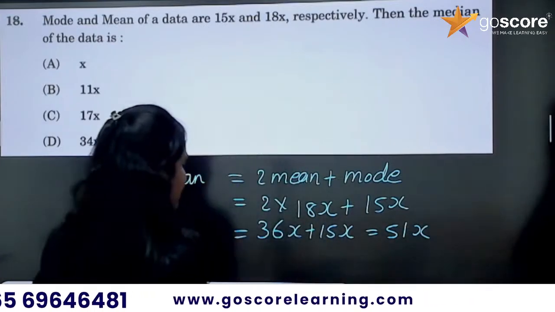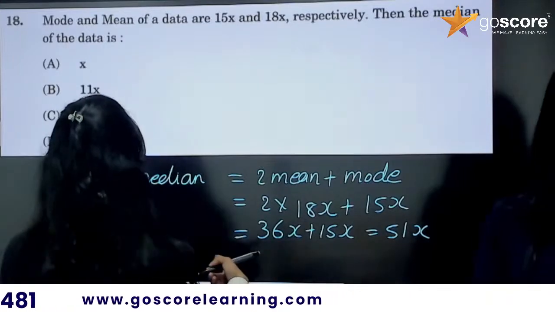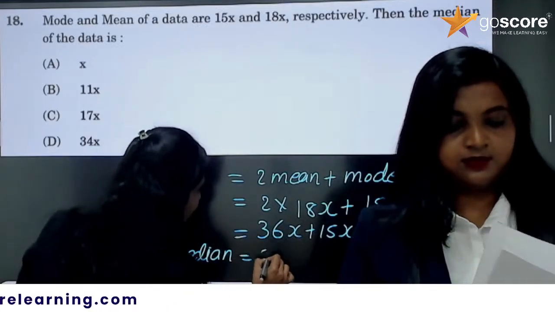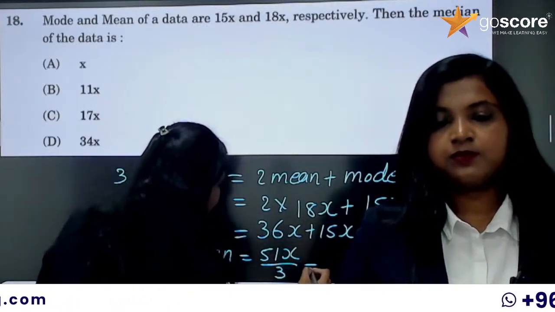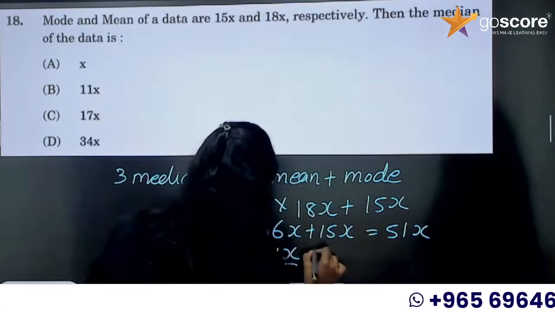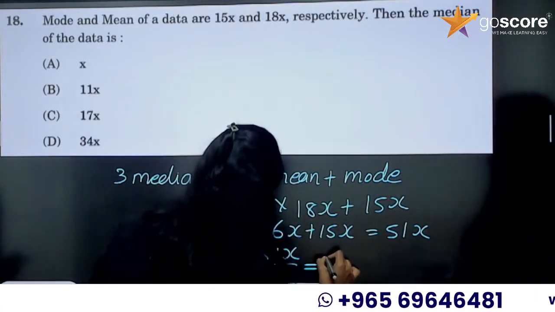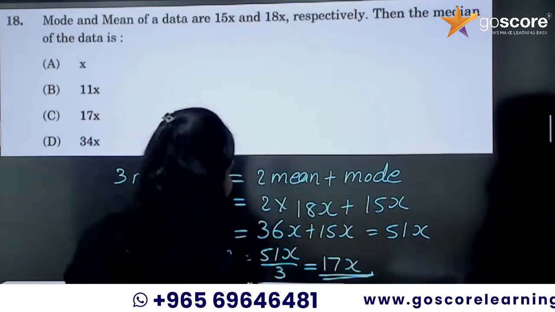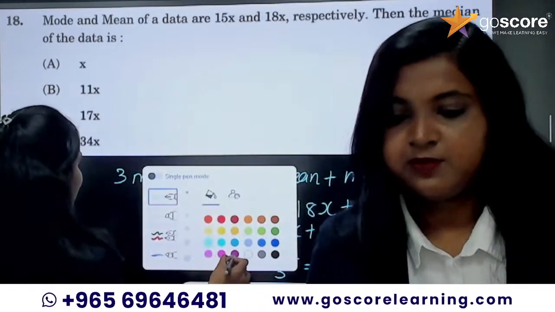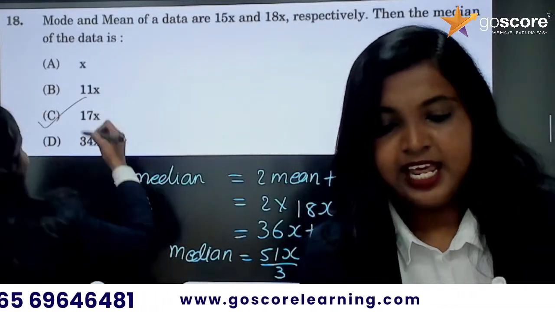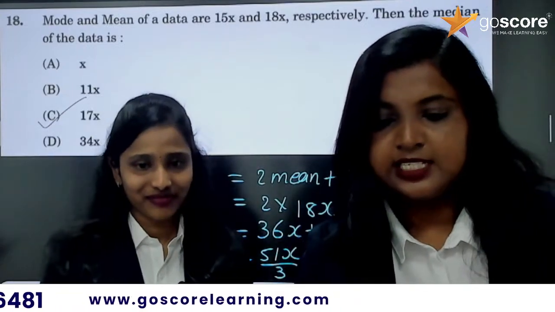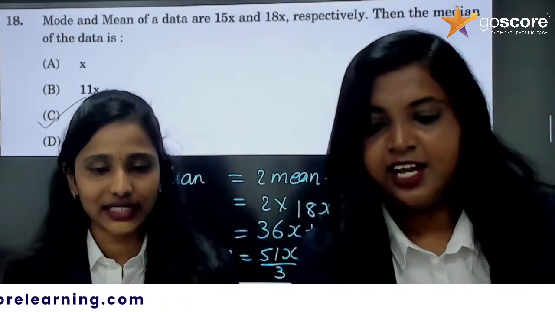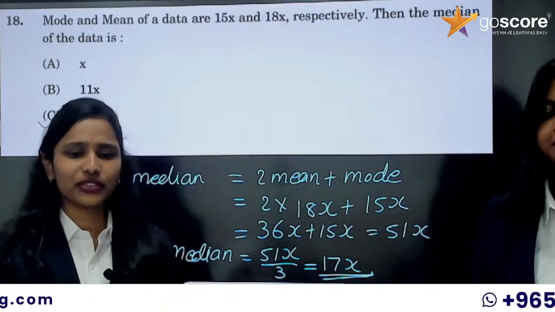Which is 51x. Now 3 median is 51x. So median is 51x divided by 3. What is 51 by 3? It is 17x. So the answer is 17x. Sana is commenting option B, 11x. That's wrong, right? Option C, 17x is the correct answer. Chion got the correct answer. Aditya got the correct answer. Okay, very good.